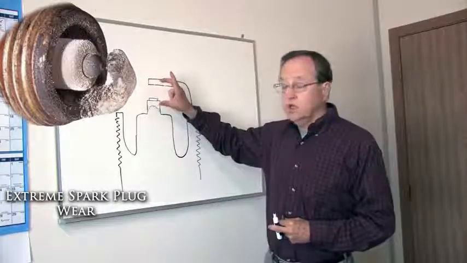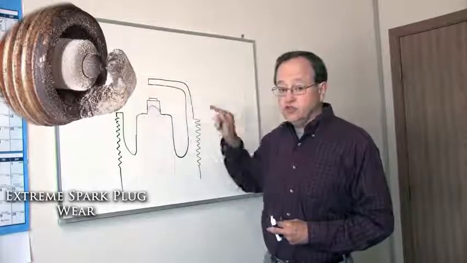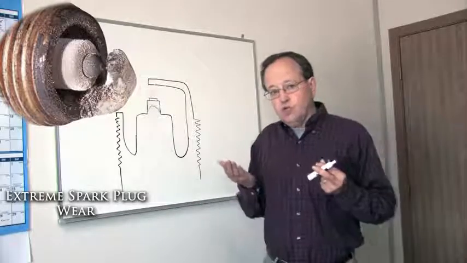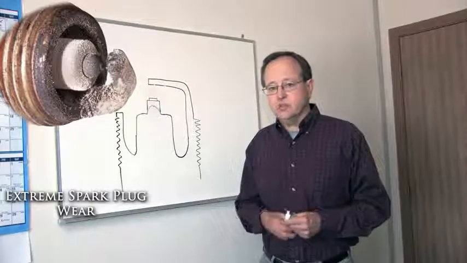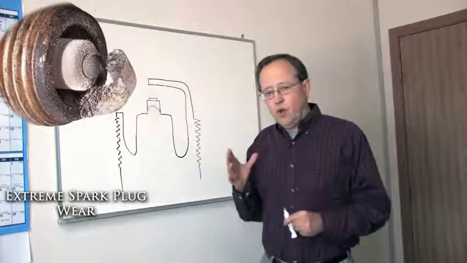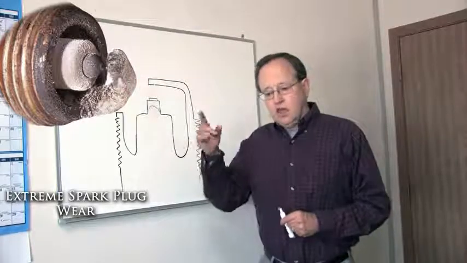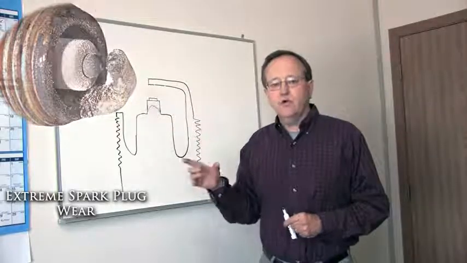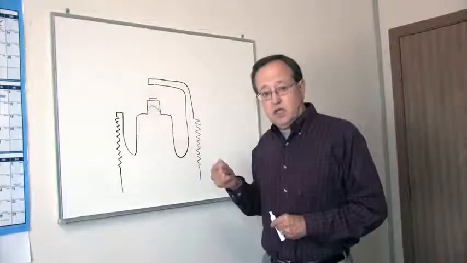What this results in is growth of the spark plug gap. It also results in the loss of the sharp edges. It'll take more voltage to fire this spark plug. When the required voltage from the spark ignition coil goes up, that puts other parts of the system into play. The rubber boot on the bottom of this particular ignition coil is supposed to give a level of insulation around the output spring that connects the coil to the spark plug. It has to give enough high voltage protection so that the high voltage always jumps across here and not out the side of the boot to tag the engine block.